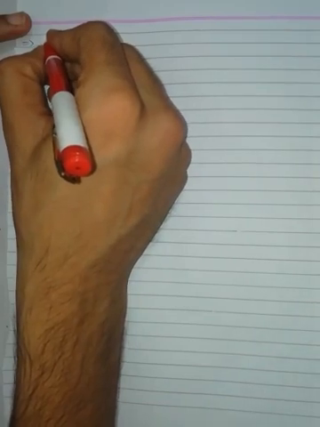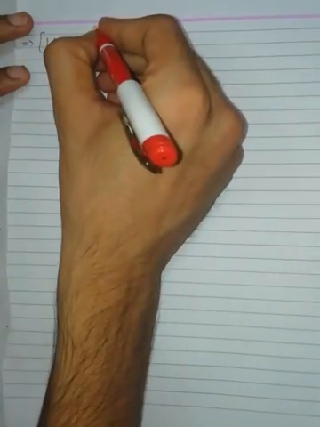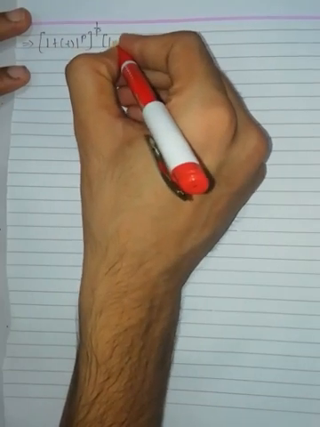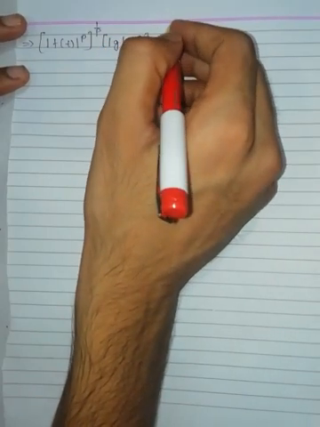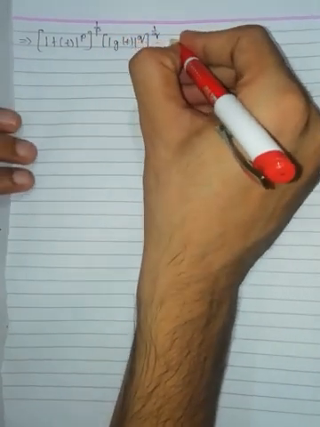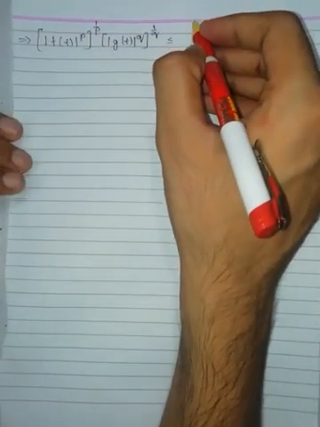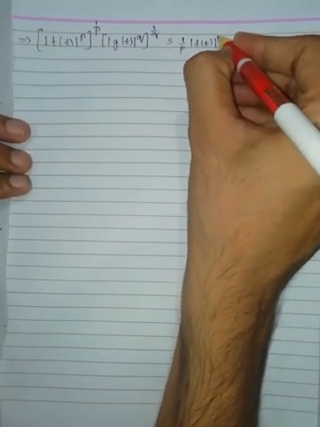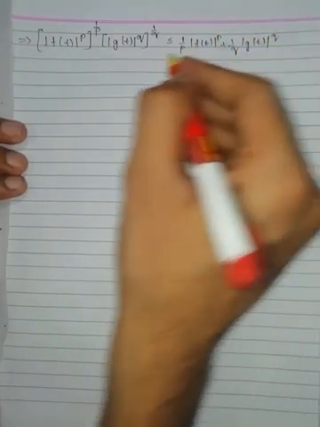First I am substituting alpha: modulus of f of t to the power of p, whole to the power of lambda, that is 1 by p, into modulus of g of t to the power of q, whole to the power of 1 minus lambda, that is 1 by q, is less than or equal to lambda alpha, which is nothing but 1 by p modulus of f of t to the power of p plus 1 by q modulus of g of t to the power of q.